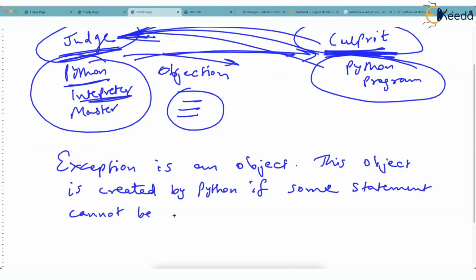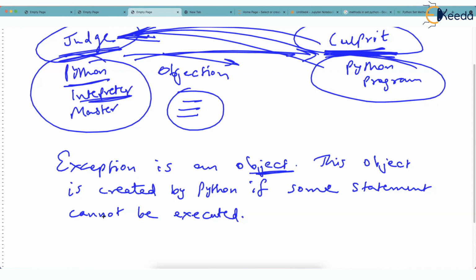Grammatically it is correct, but it can't be executed. And surely the object that it will create will belong to some class, and it won't always be the same class. It depends on the kind of error, isn't it? If it is an arithmetic error like division by 0, that class will be used. If you are crossing the index, then IndexError will be the class.